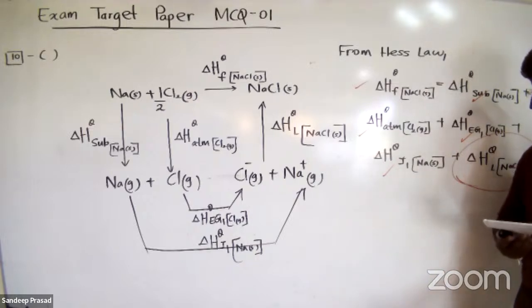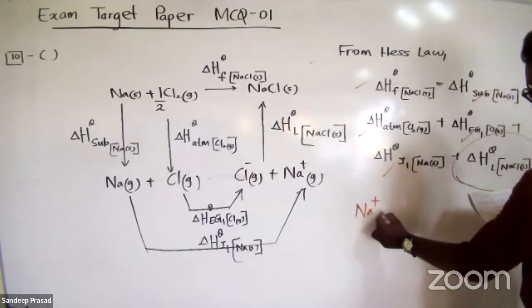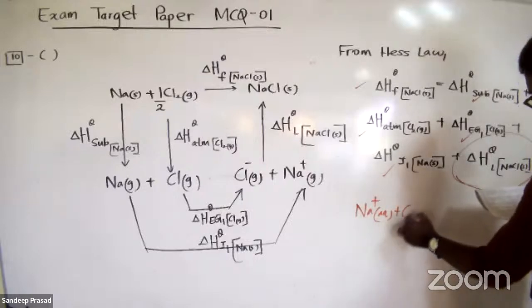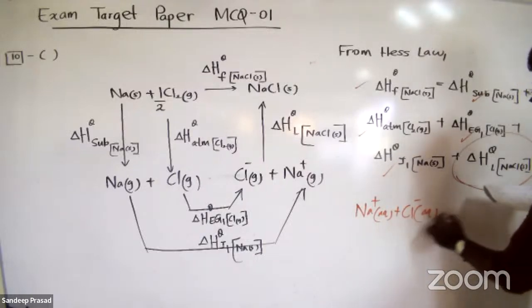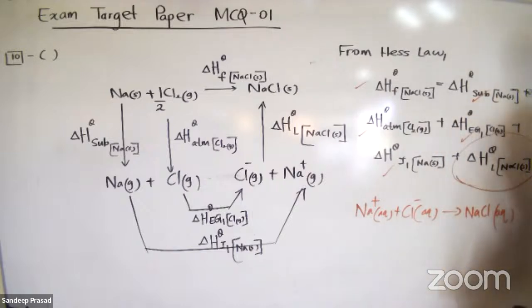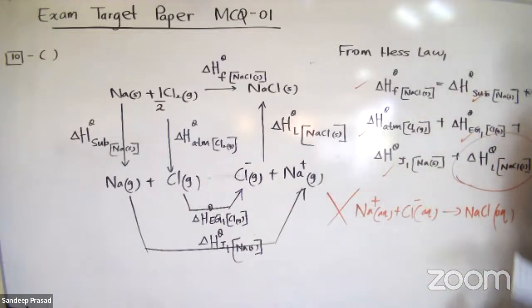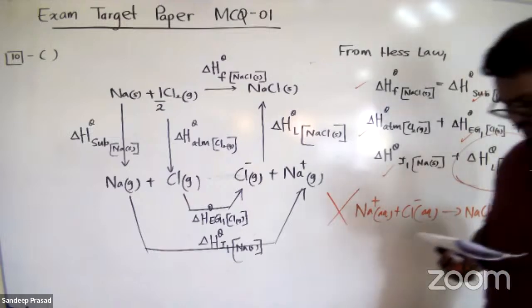What about the first one? First one, they have given Na+ aqueous and Cl- aqueous forming sodium chloride aqueous. Students, here do we have hydration enthalpies? Aqueous means water. Hydration enthalpy, solvation enthalpy, nothing is there. So therefore, this is not related to the Born-Haber cycle of sodium chloride. So that should be the answer.